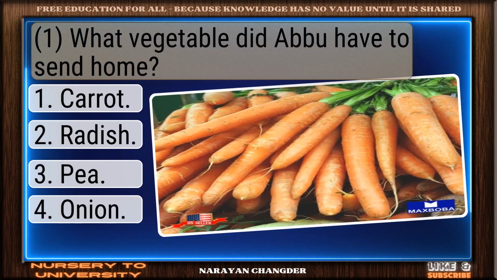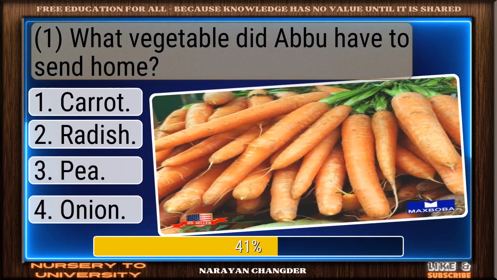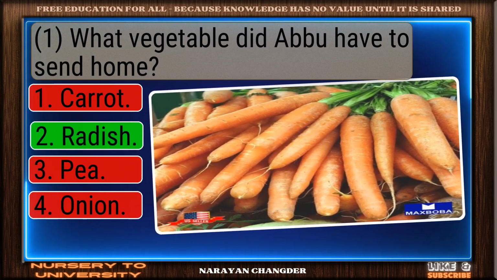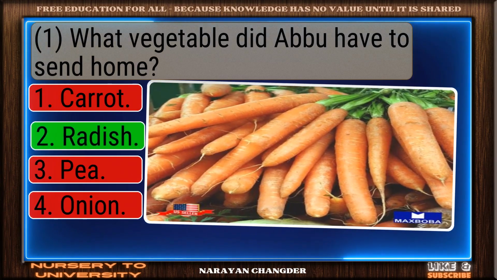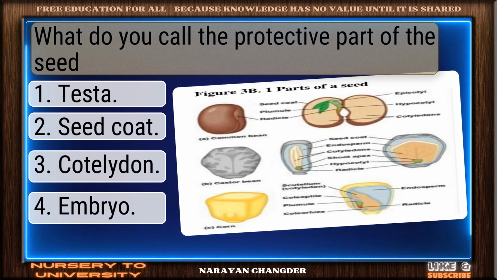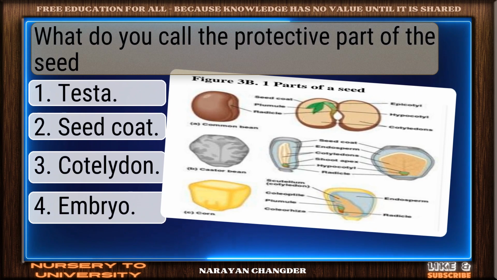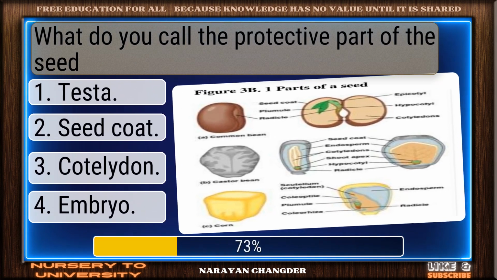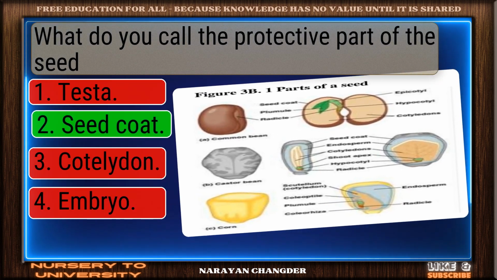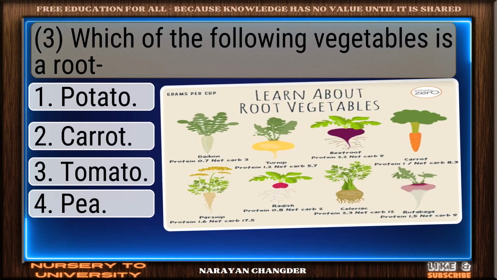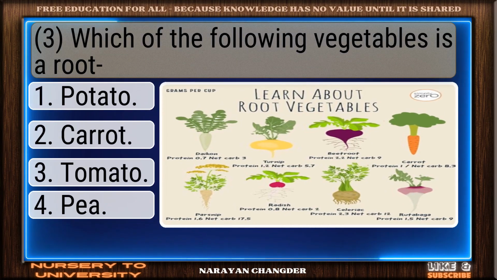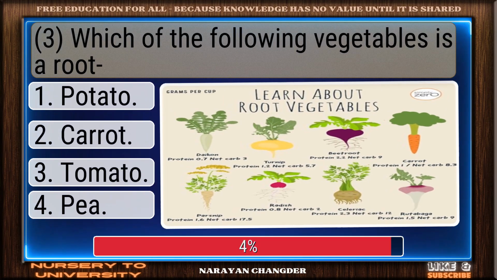What vegetable did Abu have to send home? You got it. Your choice, radish, is right. What do you call the protective part of the seed? Right again. Seed coat is a valid answer. Which of the following vegetables is a root?